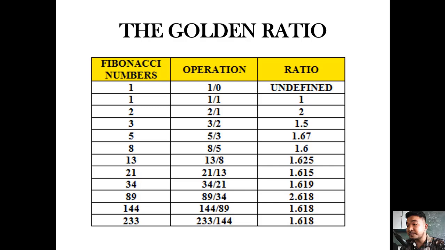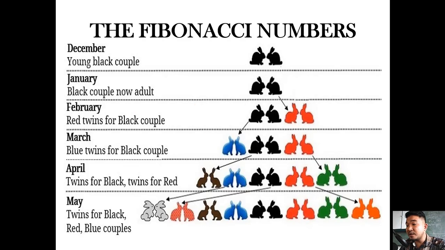Following the setup, there will be 144 pairs of rabbits after a year. So after 12 months, there will be 144 pairs of rabbits already. In nature, Fibonacci can be found not only in the famous experiment with rabbits, but also in beautiful flowers.